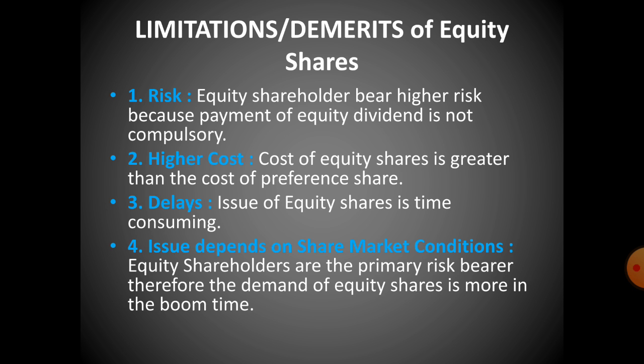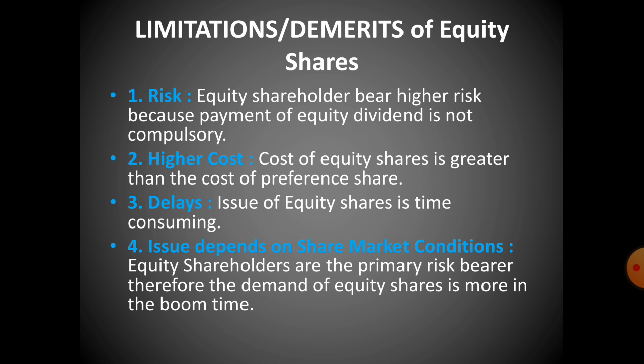Next one is the delay. Issue of equity share is time consuming. Means time is taken for the issue of the equity shares. Issue depends on the share market condition. Equity shareholders are the primary risk bearers. Therefore, they demand the equity share more in boom time. Okay, the more the boom period, the more equity share will be demanded in the market.